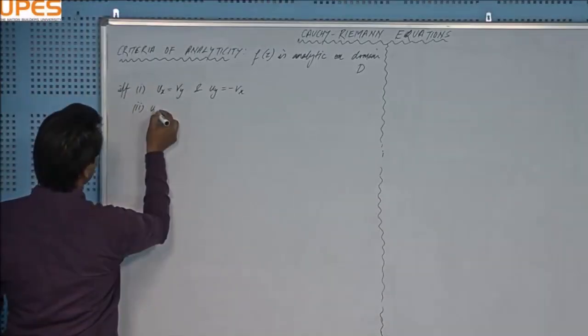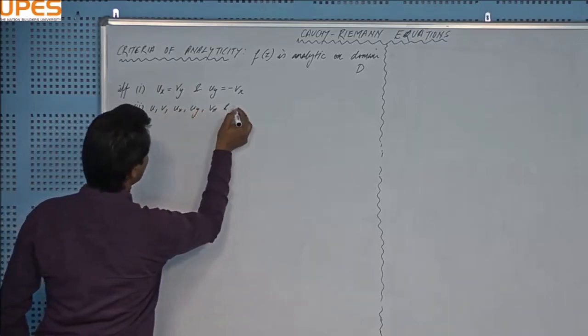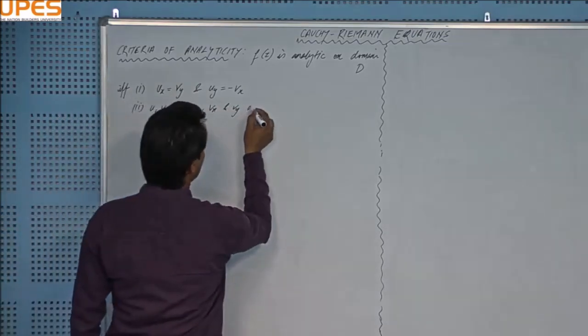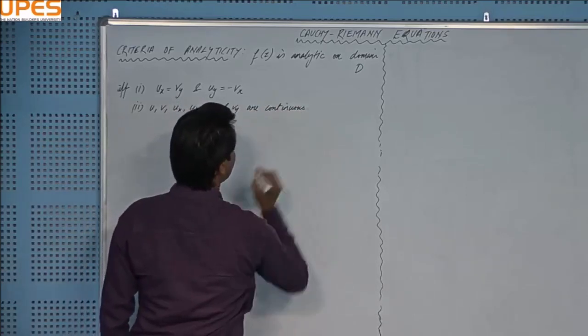And the second is that u, v, ux, uy, vx and vy are continuous, right?